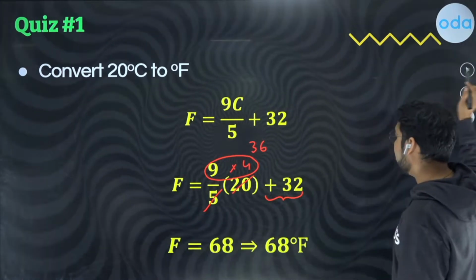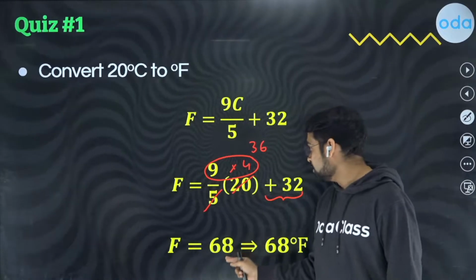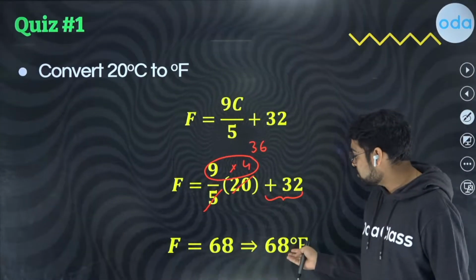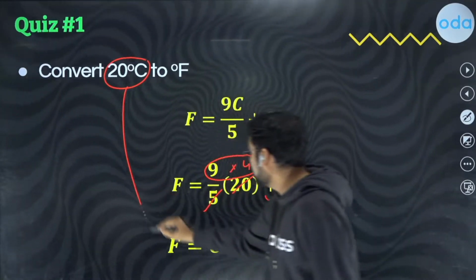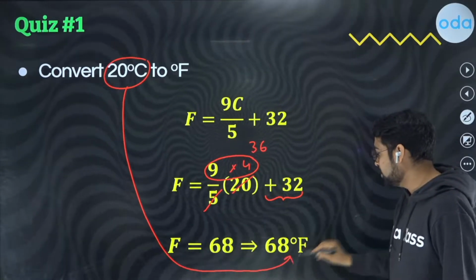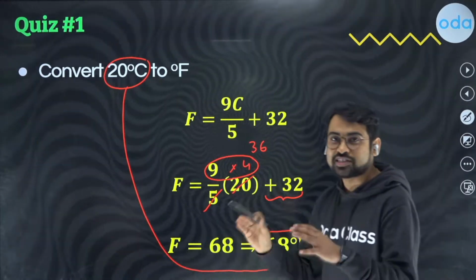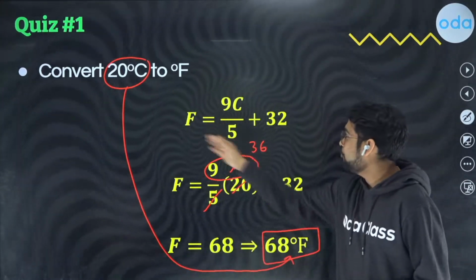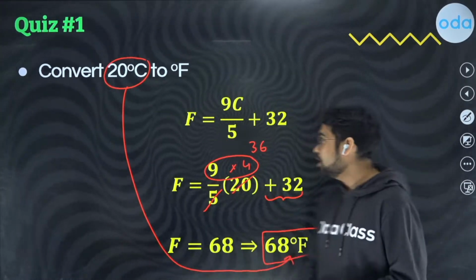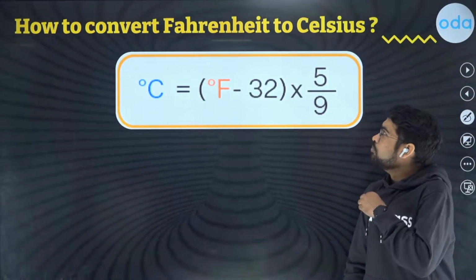I think you can say for sure that you're going to get 36 plus 32, that is 68. So you can say that this 20 degrees Celsius has turned out to be 68 degrees Fahrenheit. I hope this gets you clear with respect to how this formula is to be used. Let's see the next thing. Let's try to convert something else into something else.